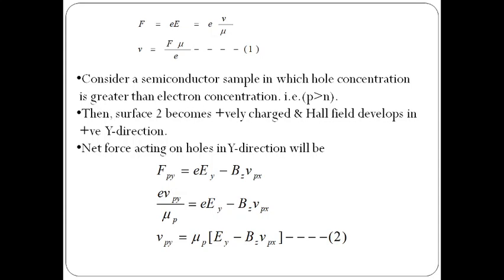The net force acting on holes in the y direction will be the sum of the force due to the induced electric field and the force due to the Lorentz force. So now we are calculating the net force acting on holes. It is Fpy, which can be written as small e into Ey.